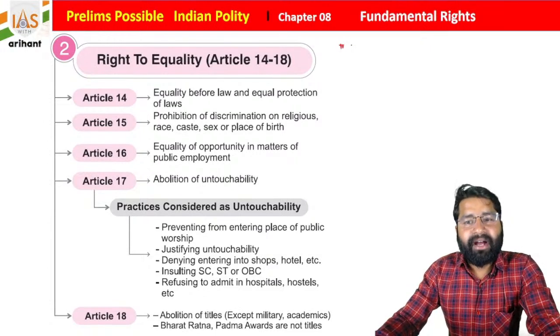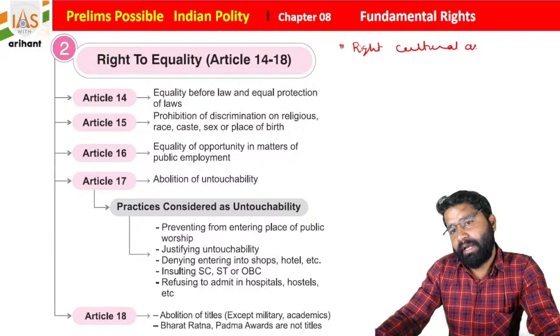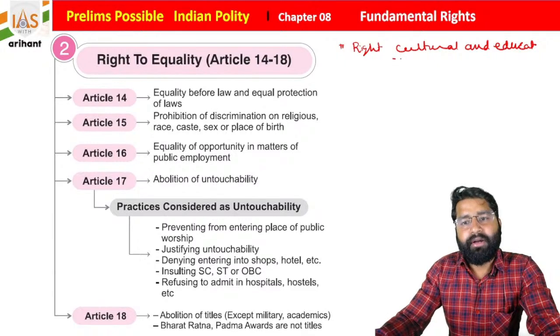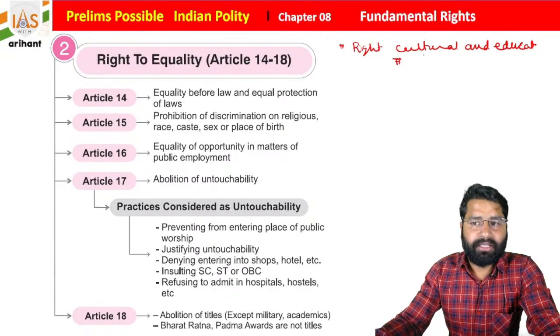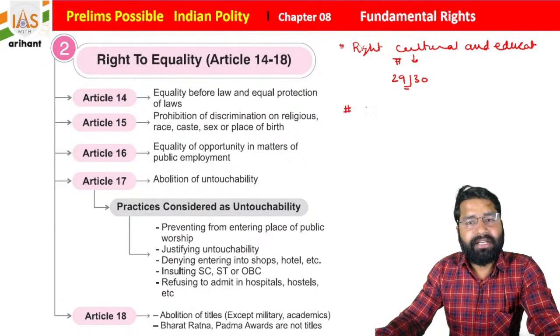Then we have the 5th right, the right to cultural and educational minorities, covered under Articles 29 and 30.